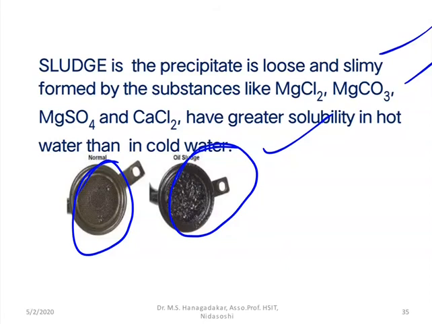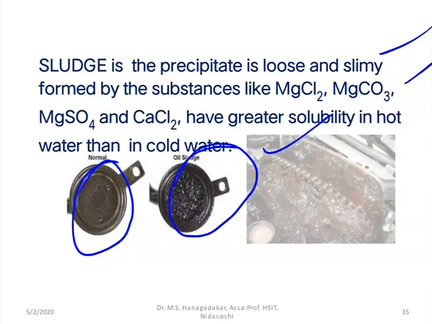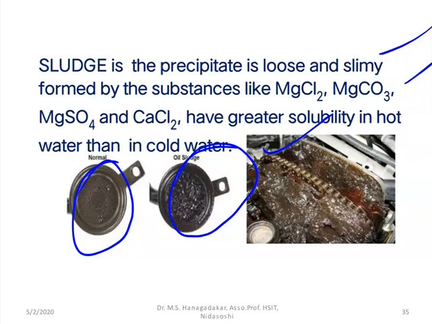That is what we simply call sludge formation. Just as you can see, this is the engine of a vehicle, where in the integral part of the engine you can see the deposition of slimy, soft material. That is a very good representation of sludge formation.